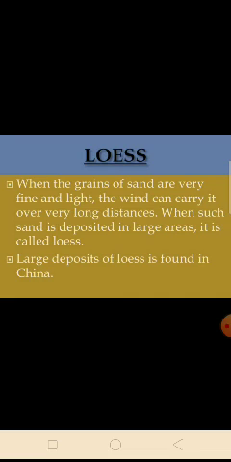And the next agent is the wind. Different features formed by the wind are the mushroom rocks, sand dunes, and loess. When sand travels a long distance, due to the fine quality of sand and light weight, such structures are deposited in a large area, for example China. So these are known as the Loess.